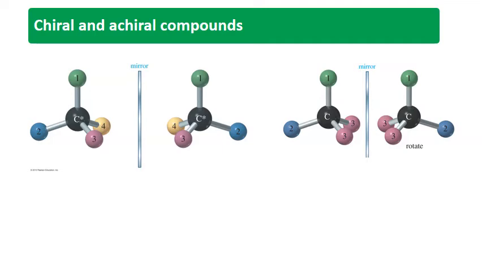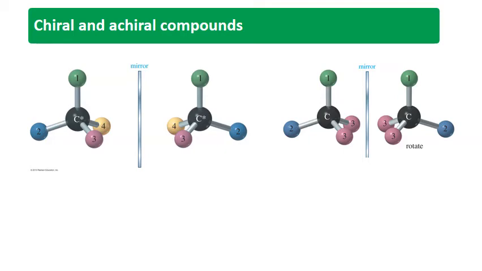In the first case, the carbon is in the middle, and it is attached to different atoms or groups, designated as 1, 2, 3, and 4. This is its mirror image, and they are non-superimposable. So we can say the first structure is a chiral structure, a chiral compound.